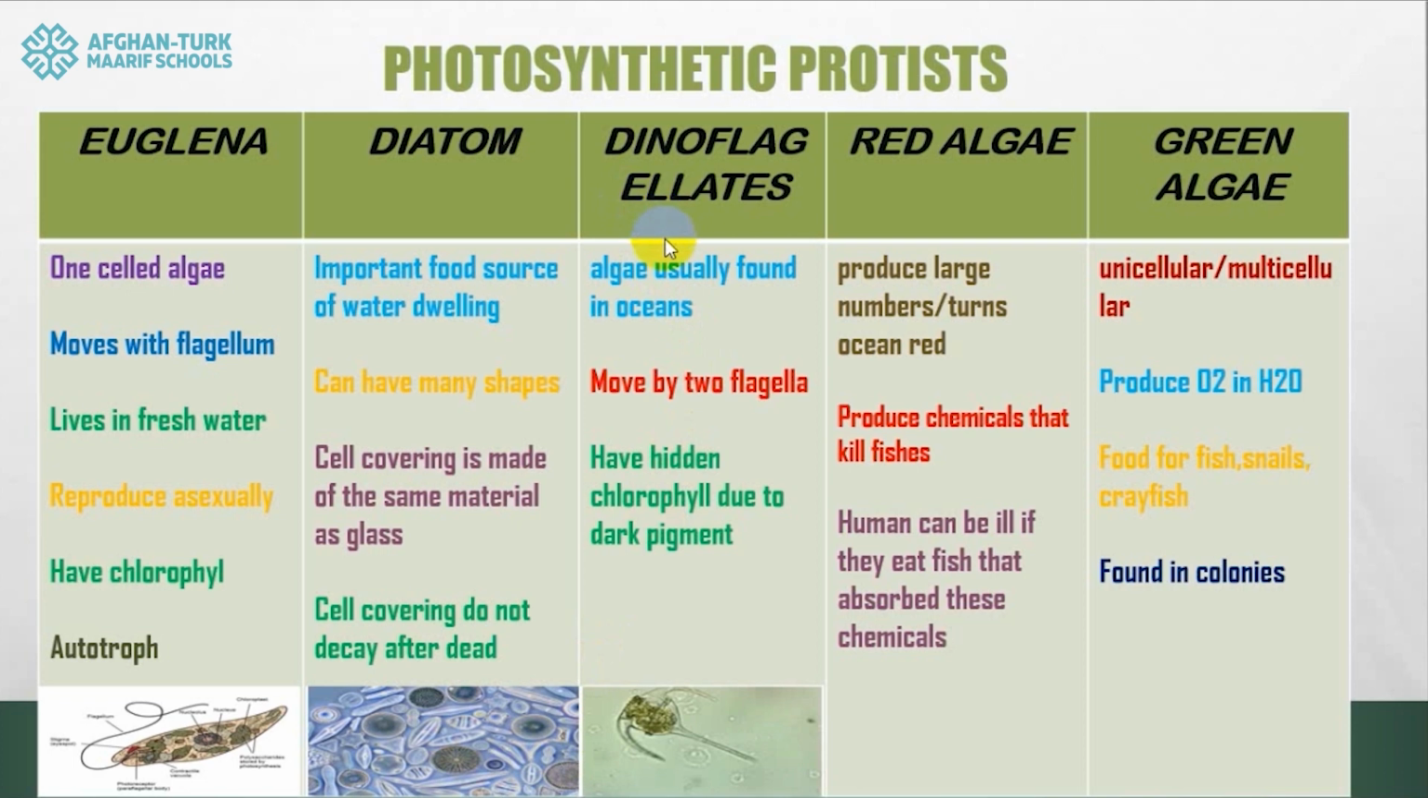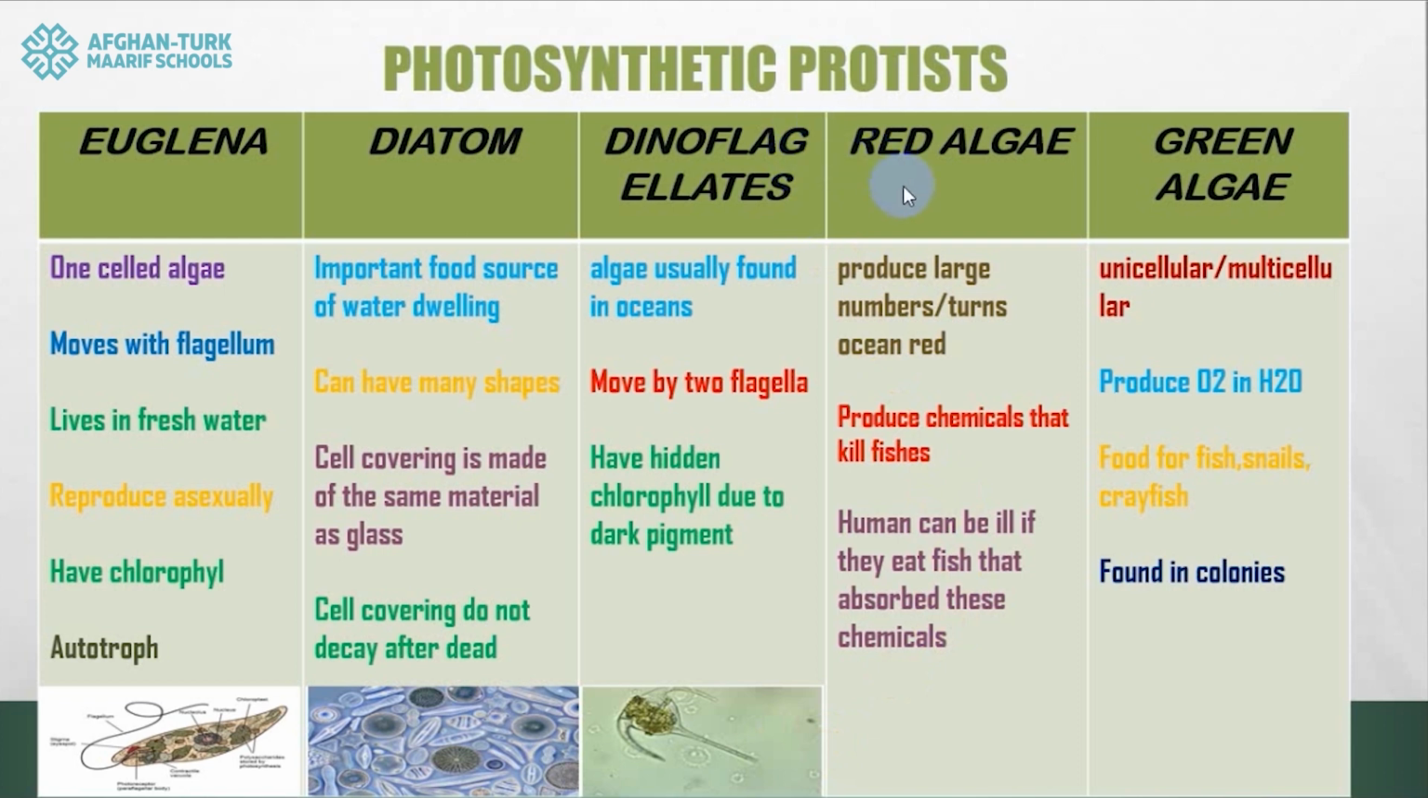Next, dinoflagellate. They got two flagella. That's why they are dinoflagellate. With the help of two flagella, they are moving. And usually they are found in oceans and they have hidden chlorophyll.